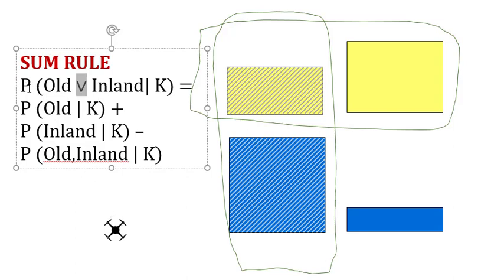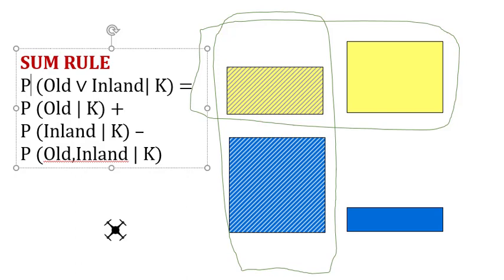So basically, in the sum rule, we have the probability of one event, in this case old, the drone landing in an old area, or another event. So probability of old or inland, or probability of event A or event B, given the background knowledge.